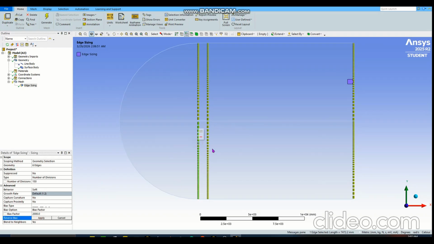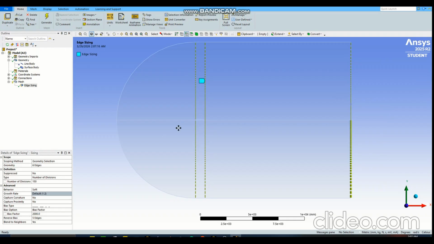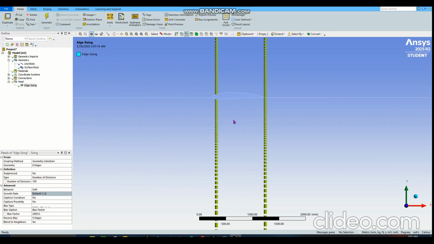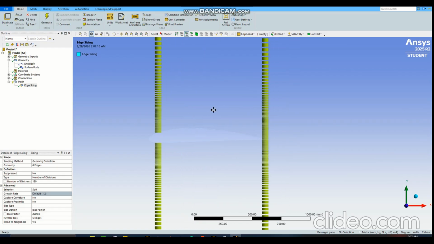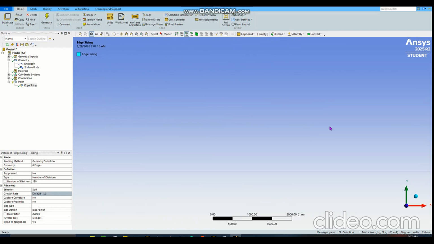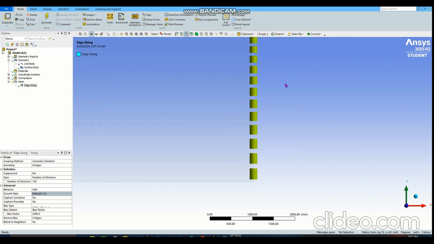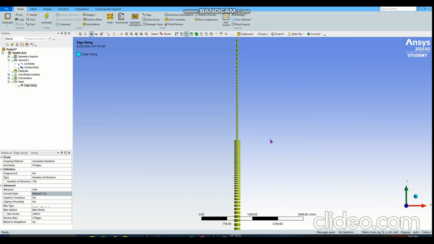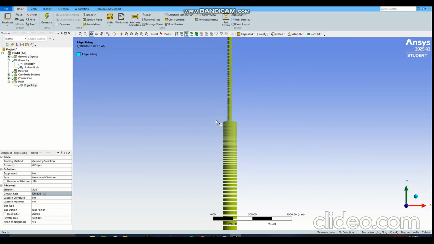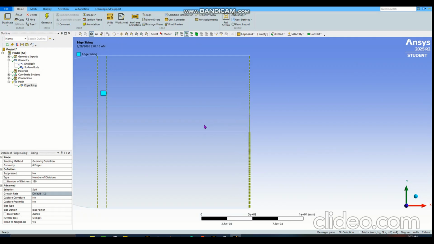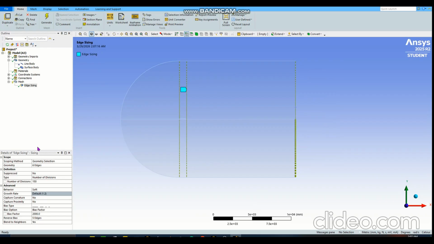Hold Control and click these 5 lines. You might experience a different case, but do the same thing. It should be looking similar to this. Lines should be smaller through the airfoil, or here, through the airfoil again. It's bigger when we go out, to the far field of the airfoil. It's smaller when we go closer to the airfoil domain. Okay, everything is fine here.